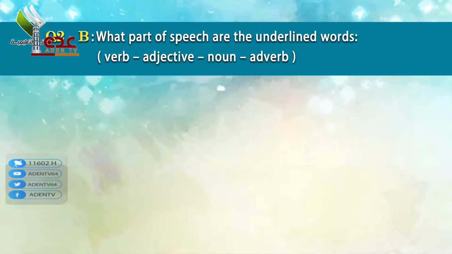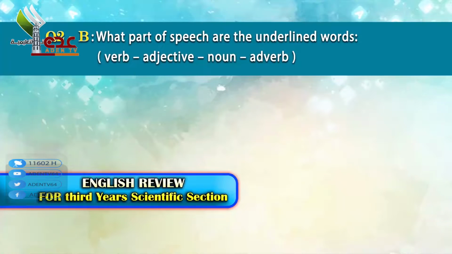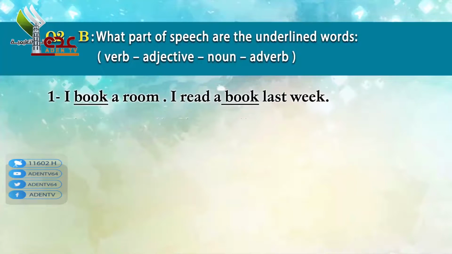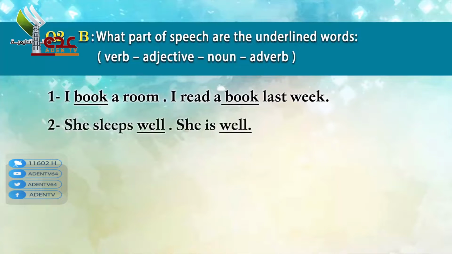Now we have another question. What part of speech are the underlined words? Verb, adjective, noun, adverb. Number 1. I book a room. I read a book last week. Number 2. She sleeps well. She is well.